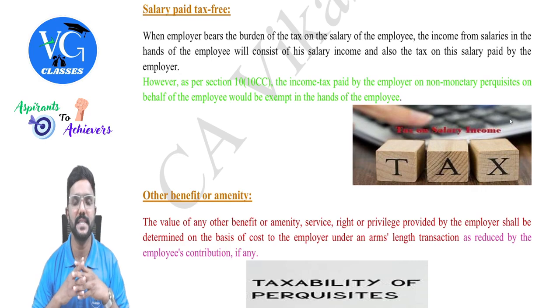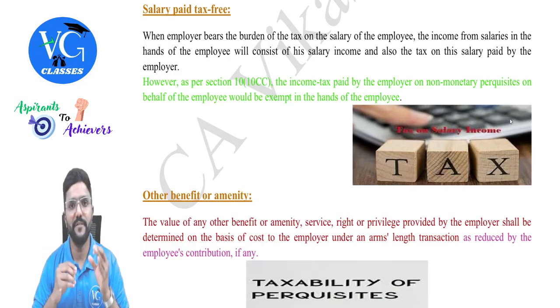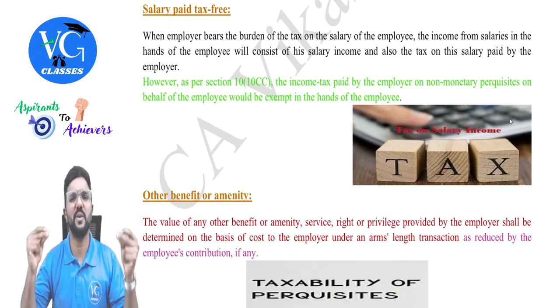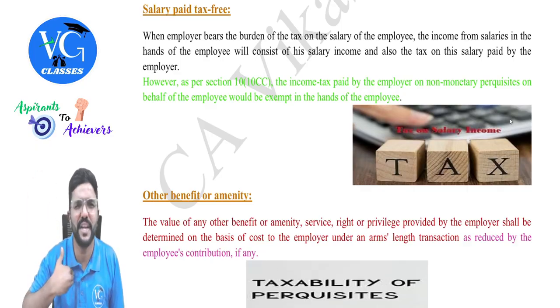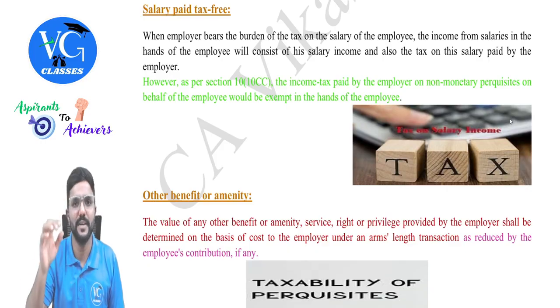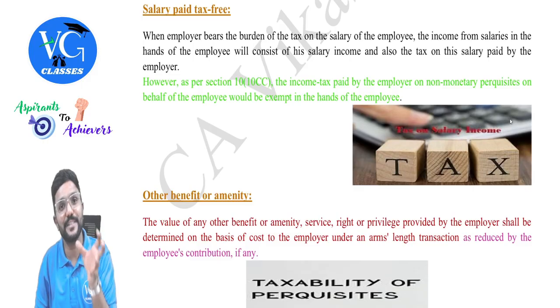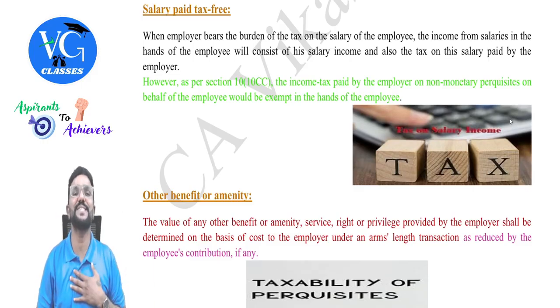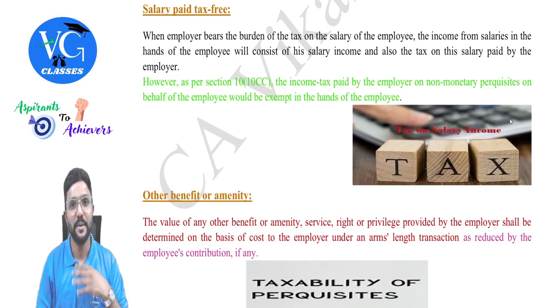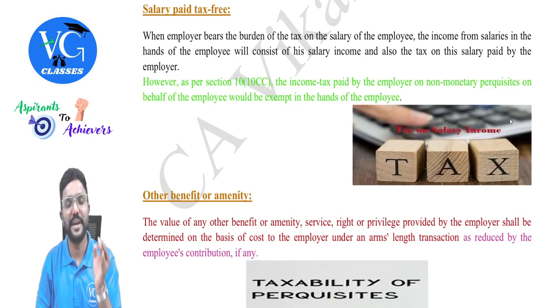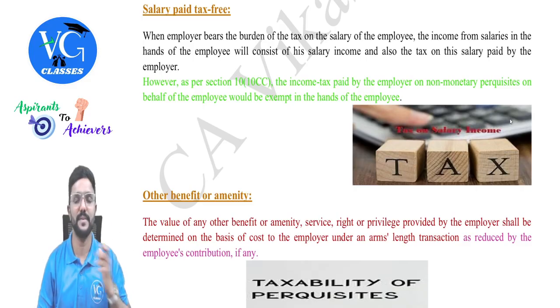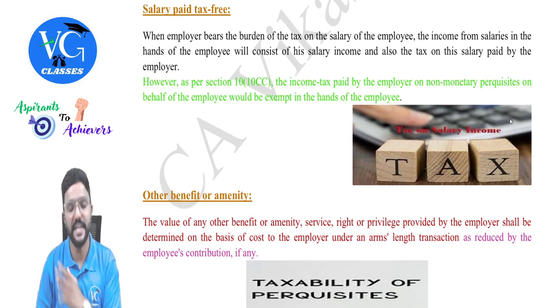This point I already discussed. Guys, on the salary income of an employee, who is supposed to pay tax? Employee. But if in case the employer is like a god, and tells the employee, hey, why are you paying? I am there to take care. I will pay tax on your salary income. Then the tax paid by the employer is also taxable as perquisite in the hands of the employee. But tax paid by the employer on non-monetary perquisite is completely exempt in the hands of the employee, guys.